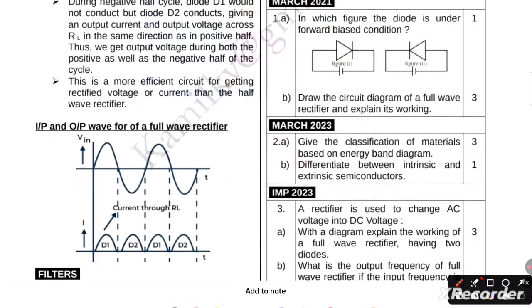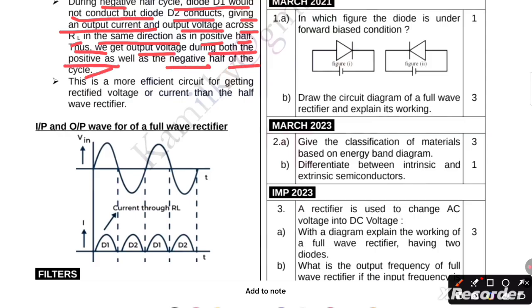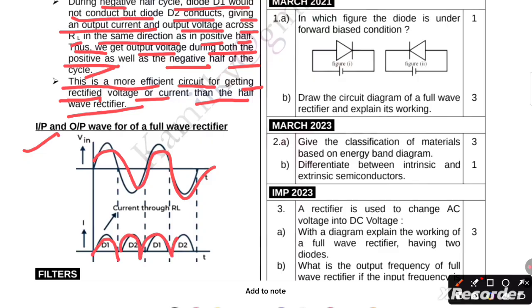Now, during the negative half cycle, diode D1 does not conduct, but diode D2 conducts, giving an output current and output voltage across RL in the same direction as in the positive half. Thus, we get the output voltage during both the positive as well as the negative half of the cycle. This is a more efficient circuit for getting the rectified voltage or current than the half wave rectifier. Now, the input and output waves of the full wave rectifier look like this, with D1 and D2.